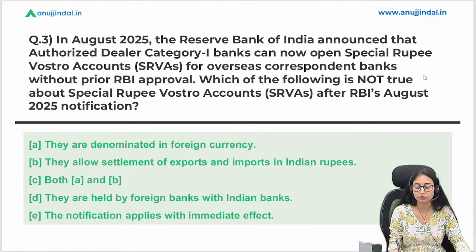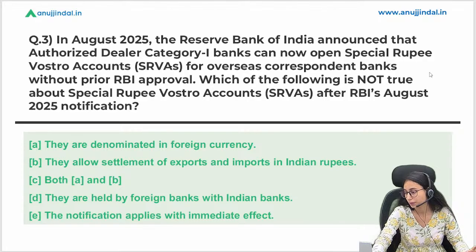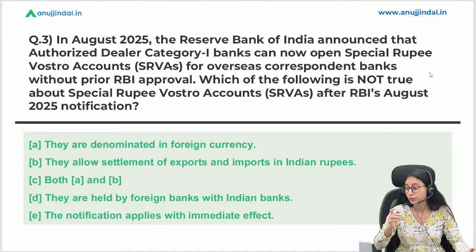In August 2025, the Reserve Bank of India, that is RBI, announced that authorized dealer category 1 banks can now open SRV accounts for overseas correspondent banks without RBI approval. Which of the following is not true about the SRVA after the RBI August 2025 notification? Only 4 students have answered for this.